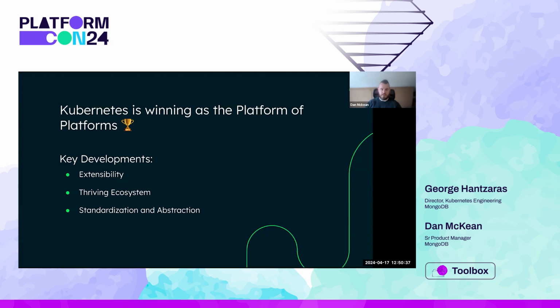Extensibility improvements now allow Kubernetes to do more than just orchestrate containers. They can manage applications like databases, security systems, and other cloud-native components. As well as extensibility, the Cloud Native Computing Foundation has fostered an amazingly rich ecosystem of tools and services that can be deployed and managed on Kubernetes. And standardization and abstraction have played a big part. This has meant that Kubernetes has become far more interoperable, and abstraction has drastically simplified management to make it easier to use.